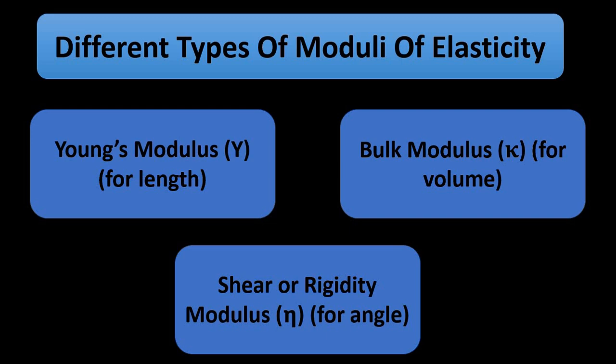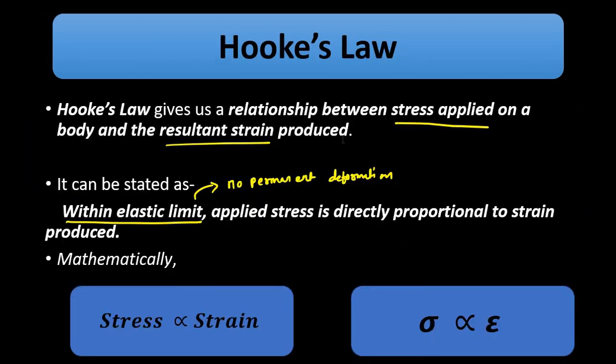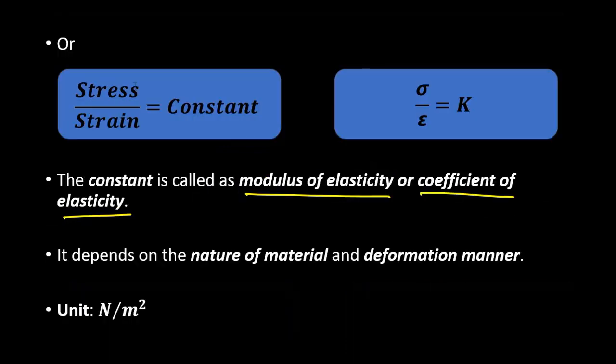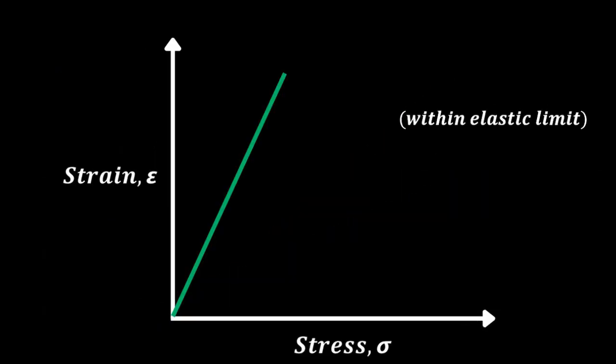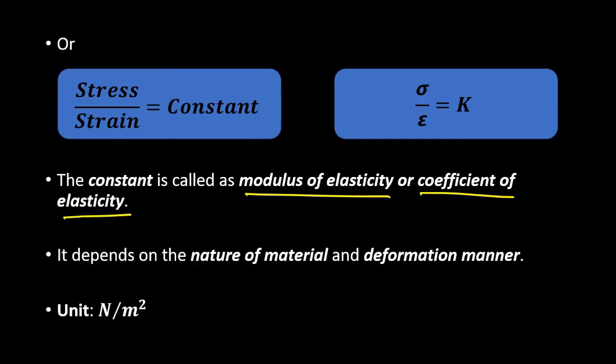So the important concept of this video is Hooke's law, the stress and strain relationship within the elastic limit. Within the elastic limit, applied stress on a body is directly proportional to strain produced. Stress is directly proportional to strain, and stress by strain gives us a constant of proportionality, which is the modulus of elasticity or coefficient of elasticity. And this is the plot with different slopes for different materials. Okay, so this is that.